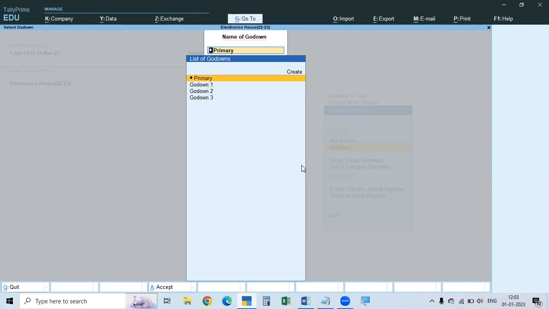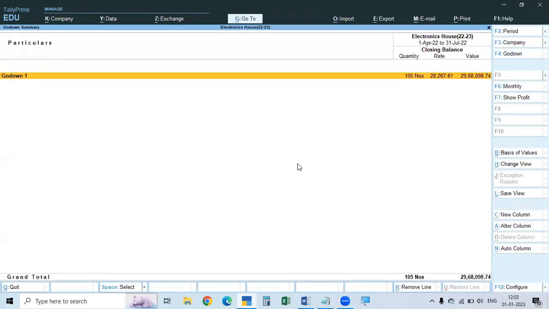Now, if we want to see the report for 1, we can select 1. For 2, we can select 2. For 3, you can select 3. But if you want to see the report for all the godowns, you have to select Primary and click. As I told you, to see the report of all the godowns, we have to select Primary. We selected Primary, isn't it?